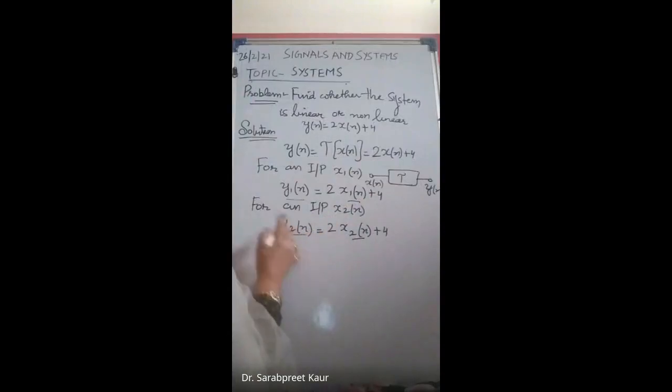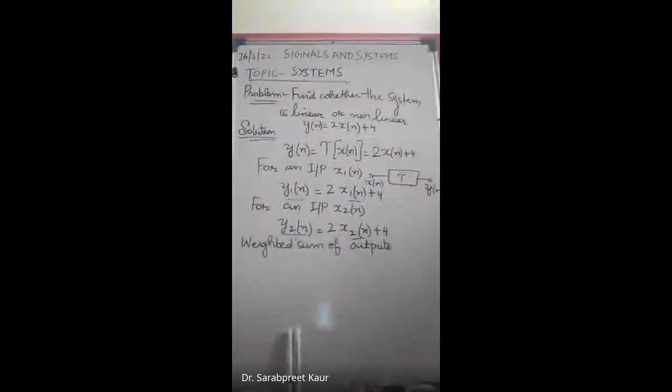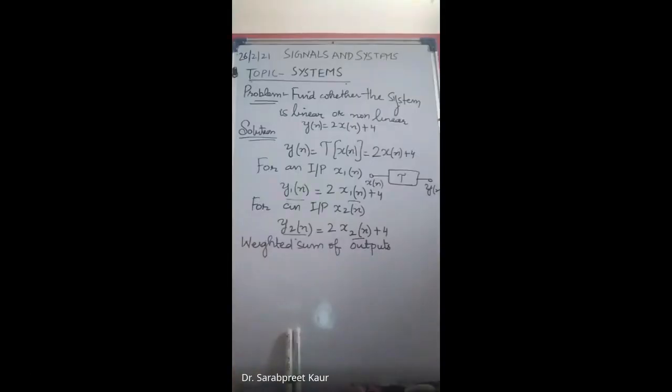Now next step is you have to find the weighted sum of outputs. What do you mean by weighted, beta? Who will tell me? What is weighted? Weighted sum of outputs. No answer. Anand? Ma'am, no idea. That day we discussed, actually in between we discussed the Z transform now. So that is why I think you have forgotten.